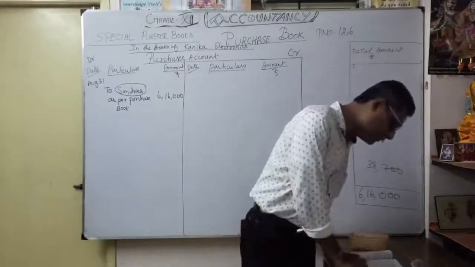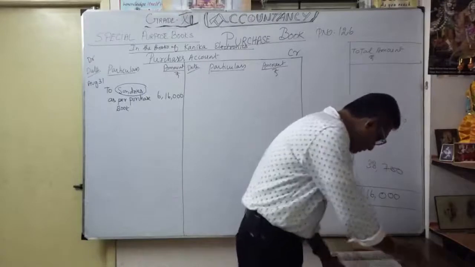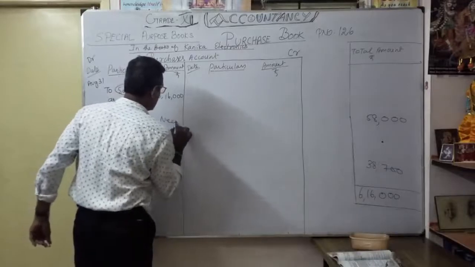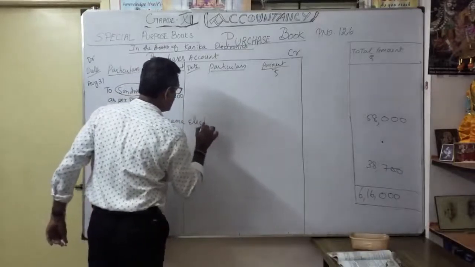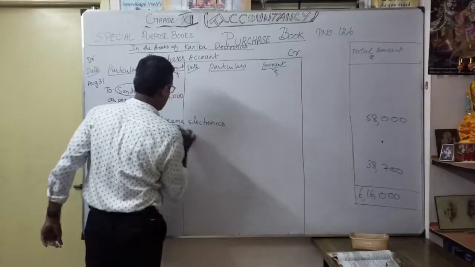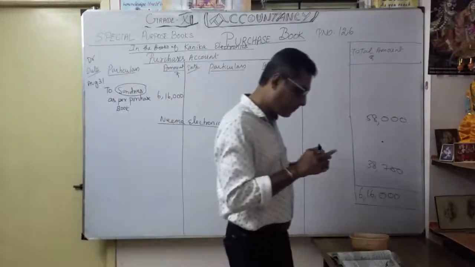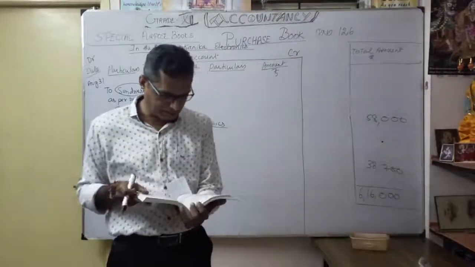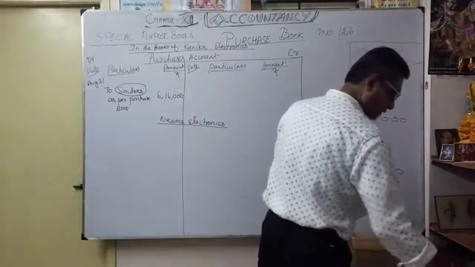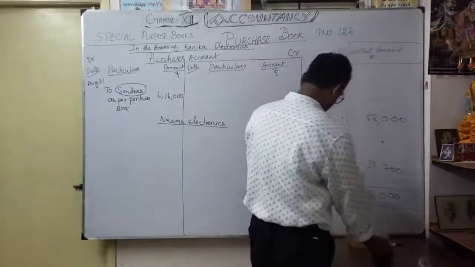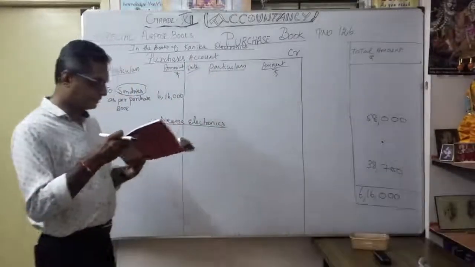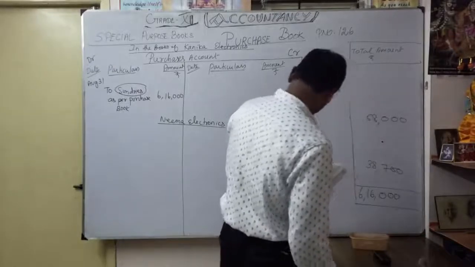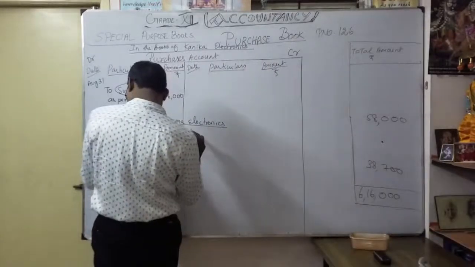See, in your book itself they have given it. The first one is who? Nima Electronics. Correct. Suppose you want to open the Nima Electronics account. We purchased in 2 different periods. Now see in your CRT book, page number 126. They have clearly given it. On August 4 we purchased one amount, correct? What is the purchase? That's what we're going to write. August 4, how much? Maybe 1,32,000.